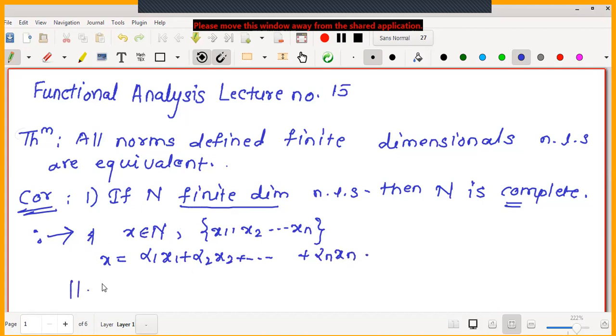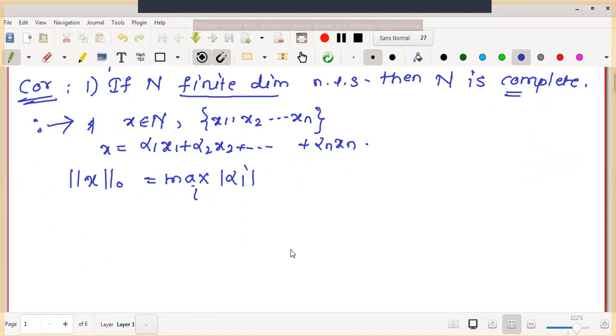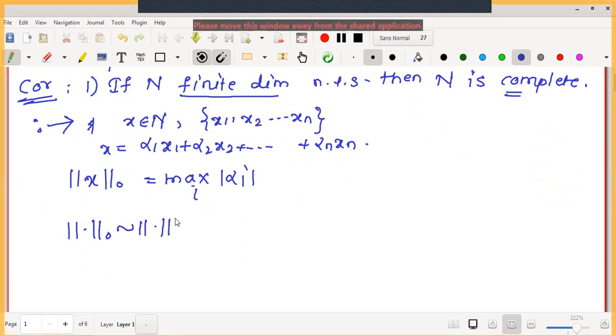Then we defined norm 0 on this vector x as the maximum over i of mod alpha i. This is the zeroth norm we have defined, and in the theorem itself we proved that it is equivalent to any arbitrary norm.